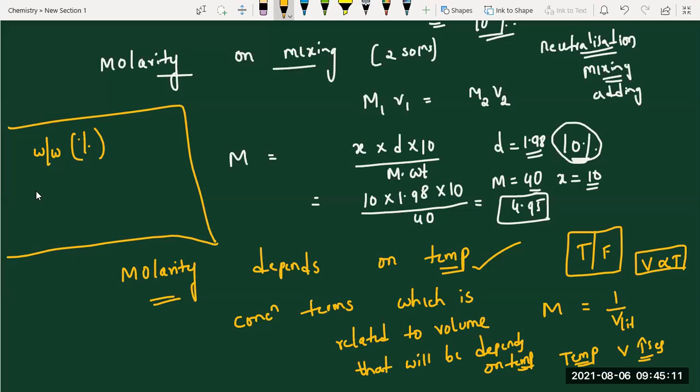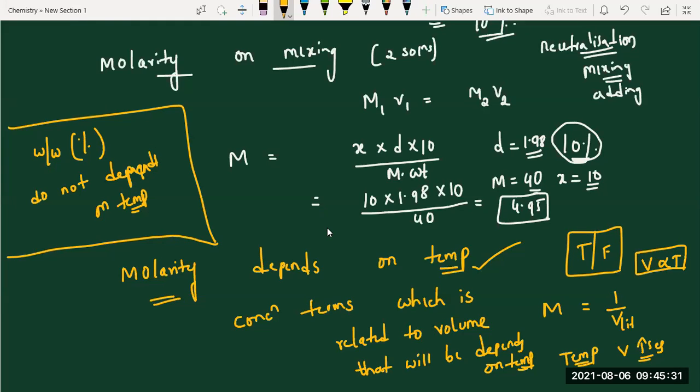No, ma'am. Do not depend on temperature. Why? Because there is no volume term. If there is no volume term, surely you can say it is independent of temperature, or else do not depend on temperature. Your wish.